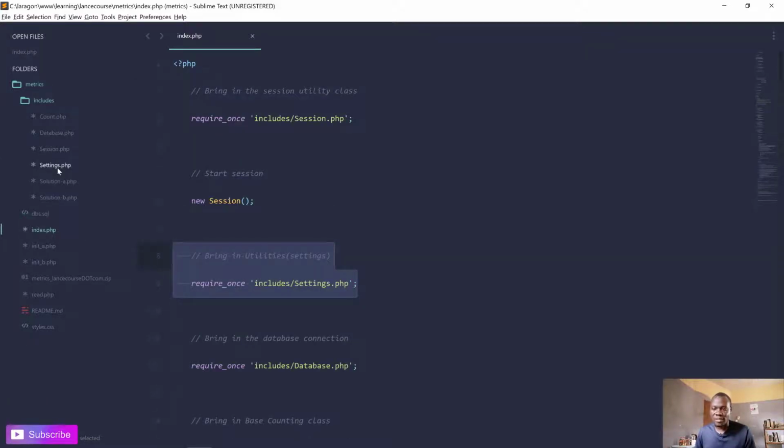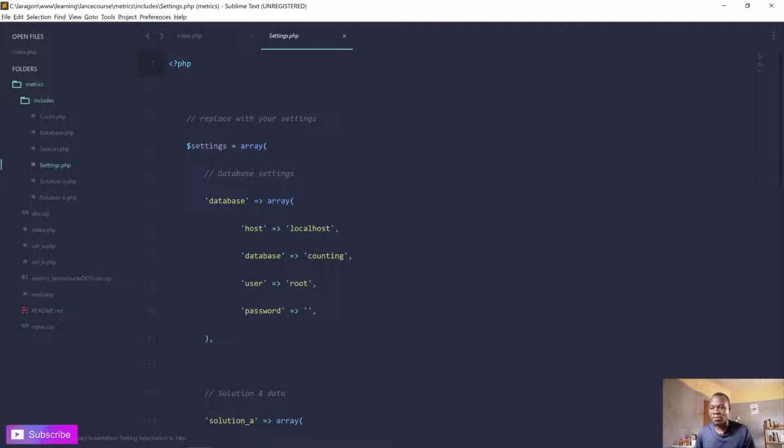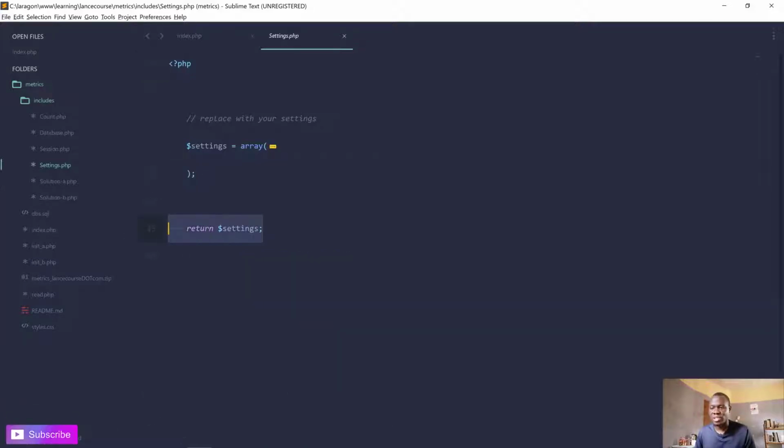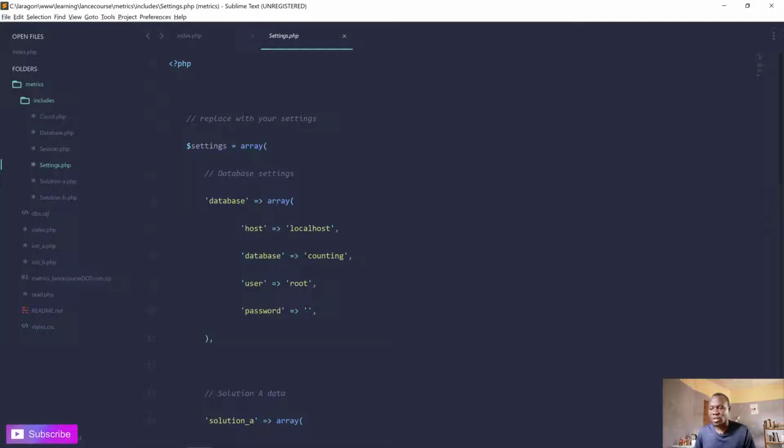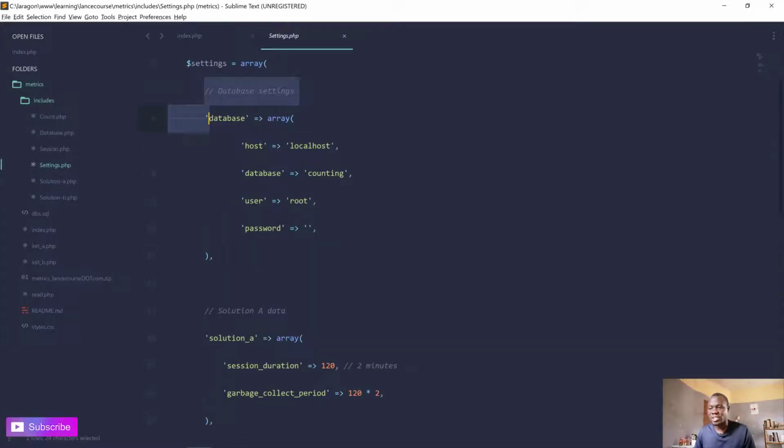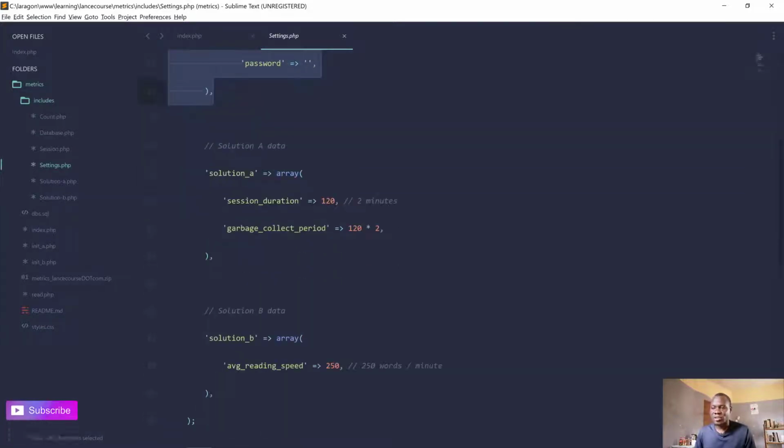So if you check that file, you see that all I do is I'm returning an array. So I'm just returning the settings array, and it has 3 sections. So the first section is to set up the database. The second one is to have some parameters that are used in the calculation of each one of the solutions. Sorry. So for the solution 1, we need the session duration, which is how long should we consider that a visitor is a returning visitor on the same page, and therefore we count now. So I set that to 2 minutes.